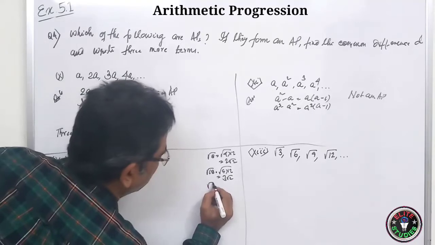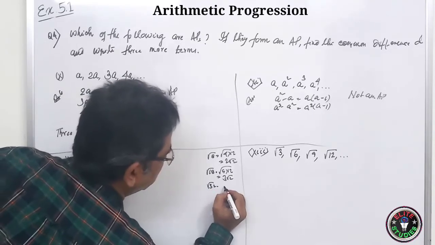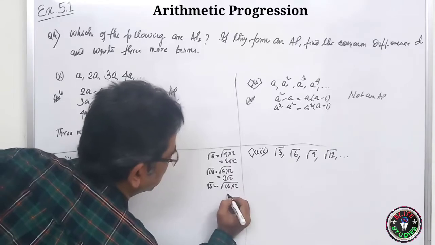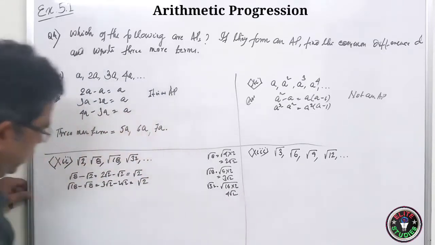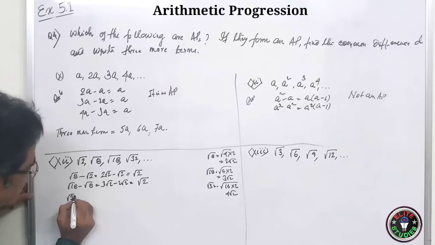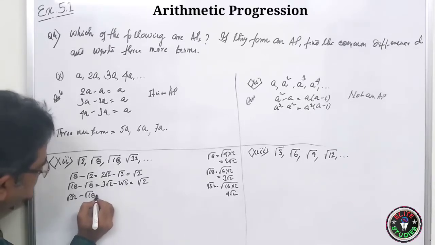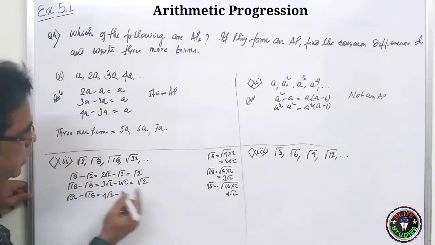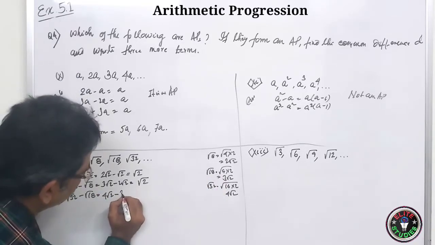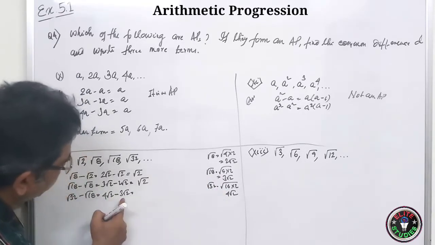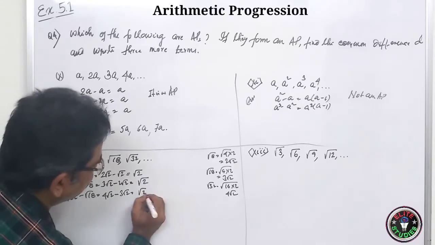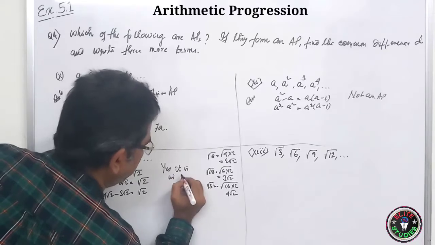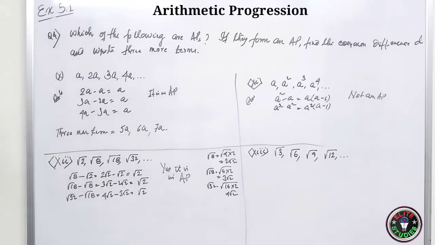Now root 32 is how much? Root 32 you can say 16 into 2. So root 16 is 4, so 4 root 2. So root over of 32 minus root over of 18, it is 4 root 2 minus 3 root 2. So 4 minus 3, 1. So it is again root 2. Yes, it is in AP.